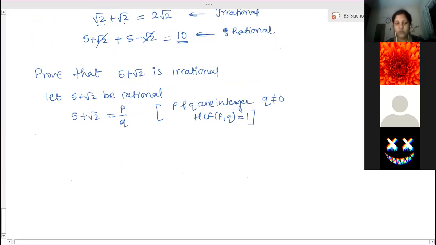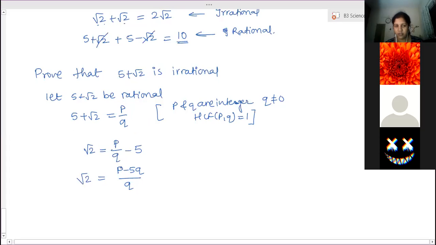Now we have to keep root 2 on one side and all the remaining rational numbers on the other side by simple transposition. So this is root 2. This 5 here is an addition, so it will transfer to the RHS as subtraction. It will be p by q minus 5. Now simplify this: p minus 5q by q is equal to root 2.